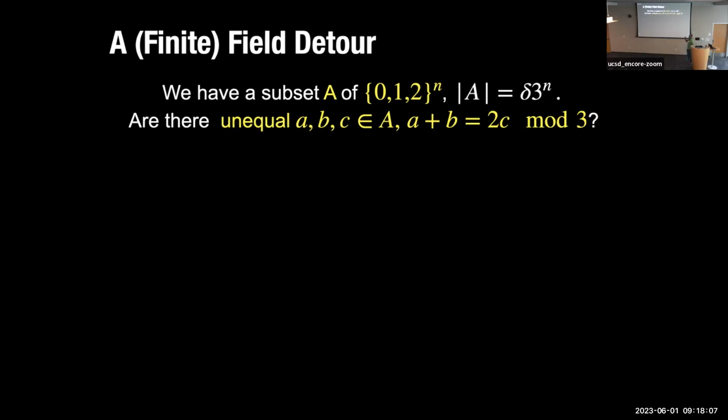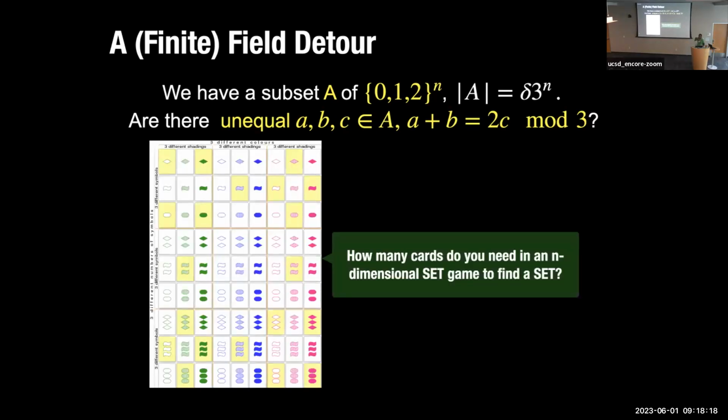Well, if you do mod 2, it becomes a trivial question. And mod 3 is the easiest non-trivial one. And most of the interesting things that we do show up already here. And this has a history of its own. It's called the cap set problem. And if you know the game of Set, you can think of this as a multi-dimensional game of Set.